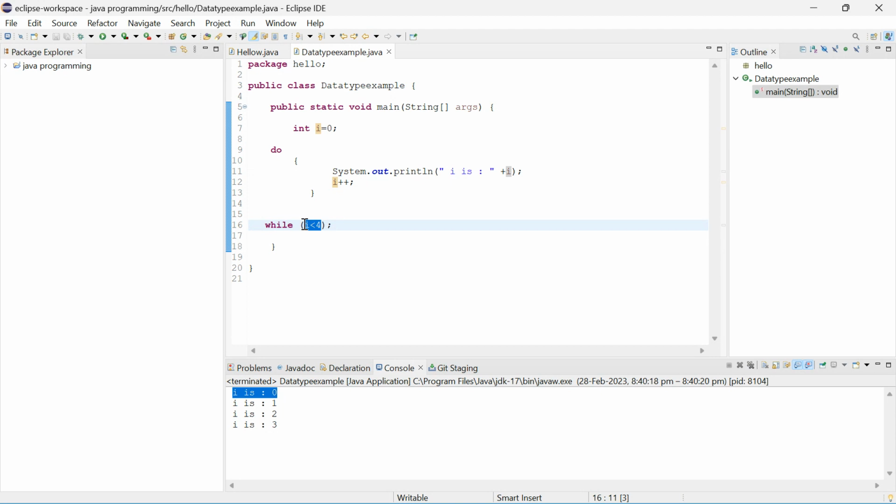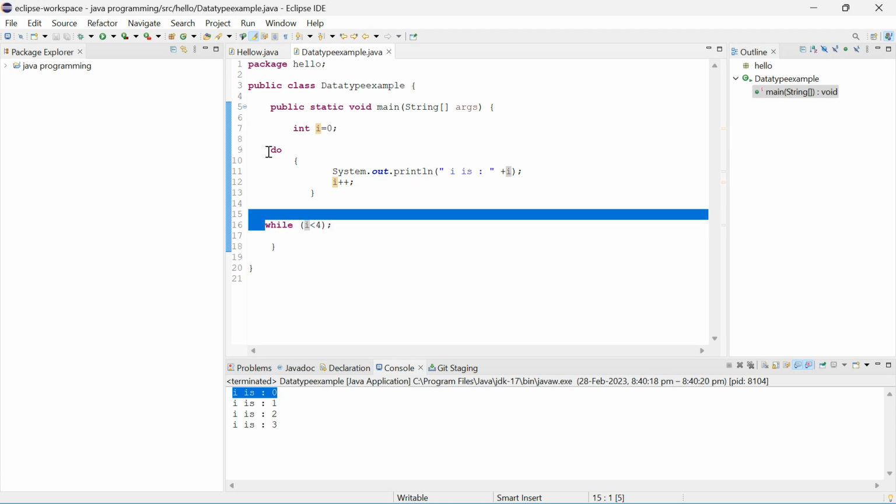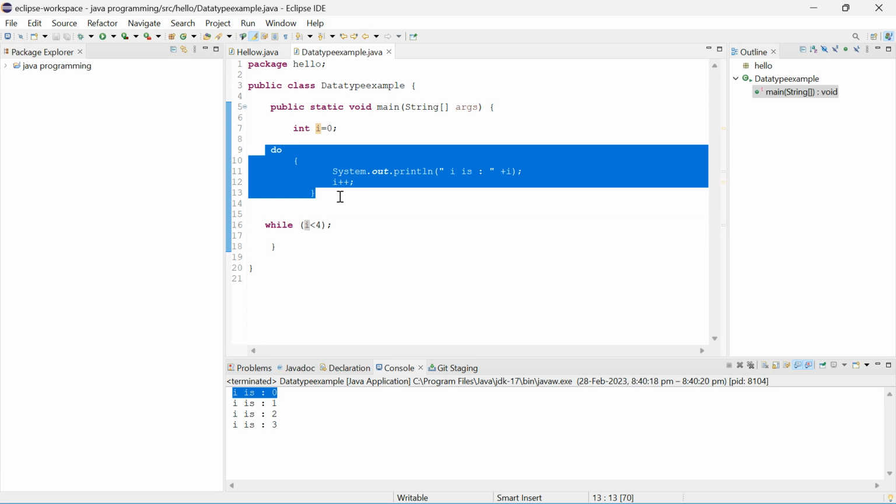So we got it, it is true only. Yeah. So then after, it will come again. That is the iteration thing. It will come again and it will check again. Okay. So that's how we got these outputs.